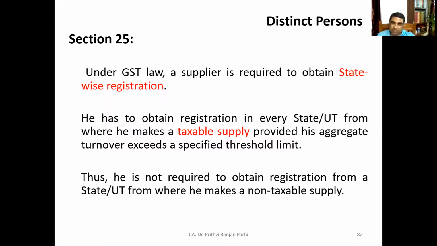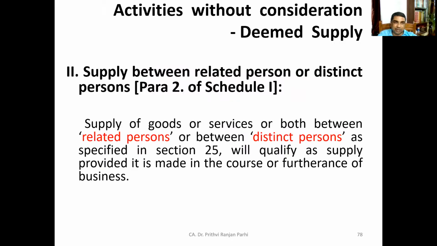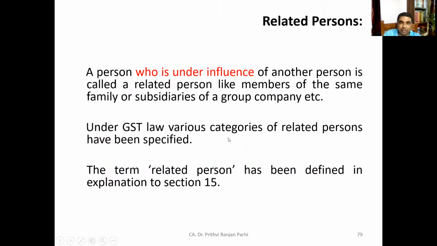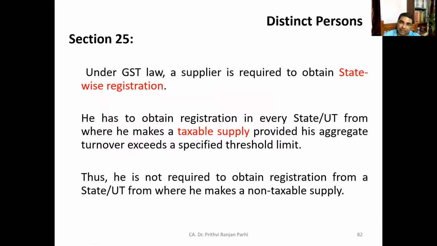Now, what is a distinct person? That is also important because para 2 covers both things. If you read para 2, it says supply of goods and services or both between related persons or between distinct persons. So we need to understand the meaning of distinct person. Of course, I had explained distinct person in some other classes. Under GST law, a supplier is required to obtain state-wise registration.